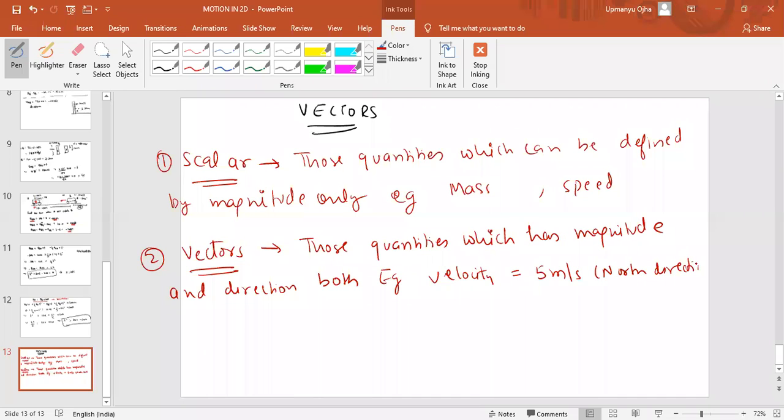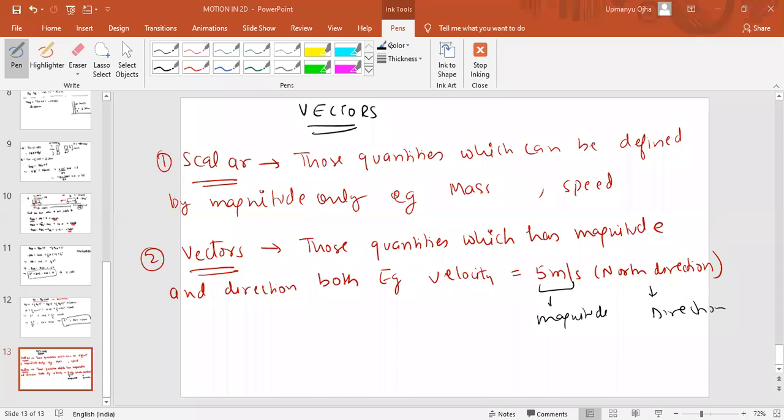So 5 meter per second is the magnitude here. This is the magnitude. And this is the direction. So the vector quantities are defined by both magnitude as well as direction.